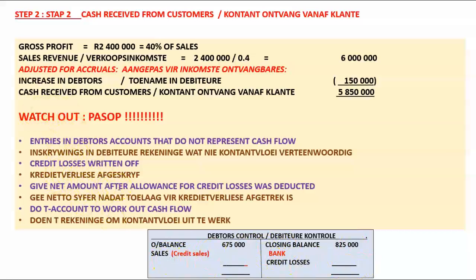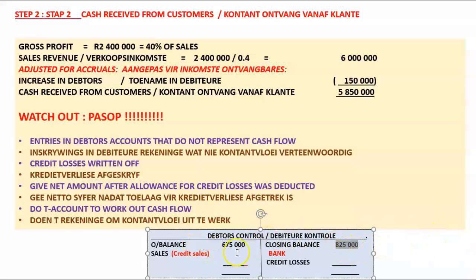If I give you not the gross debtors amount, but I give you the amount which was disclosed in the statement of financial position, in other words, I give you the net trade debtors figure after the allowance for credit losses has already been deducted, then you should know when you want to work out cash flow from debtors that you have to add back the allowance figure in order to arrive at your actual debtors control balances.